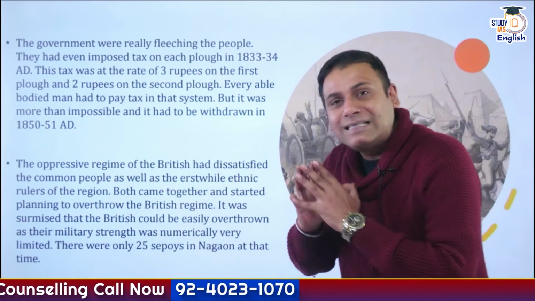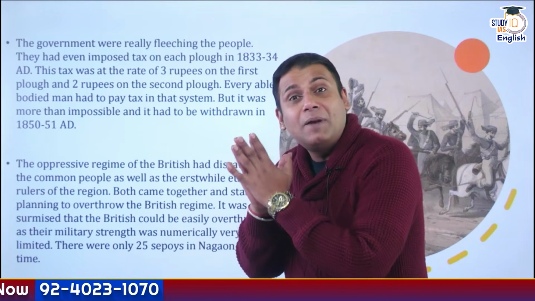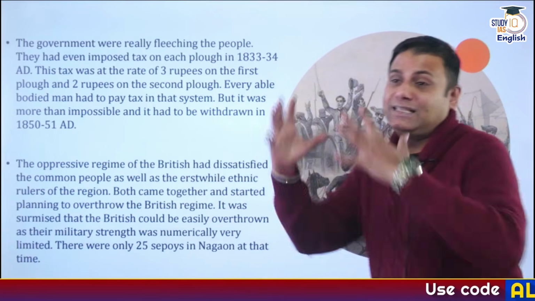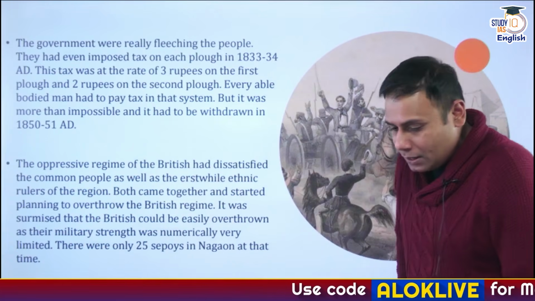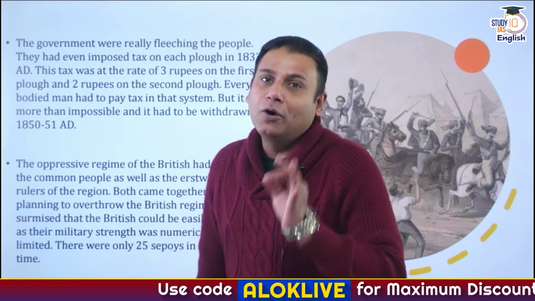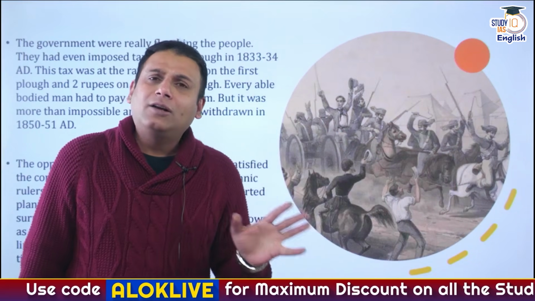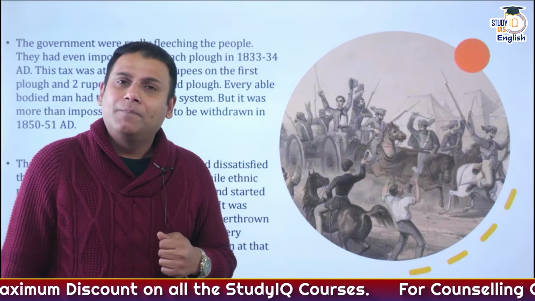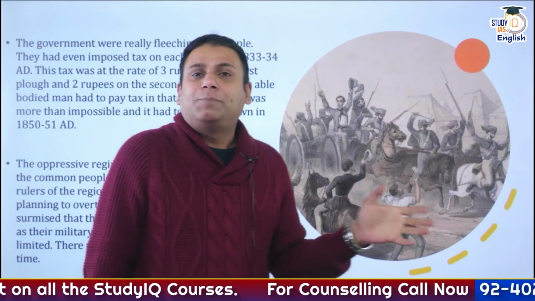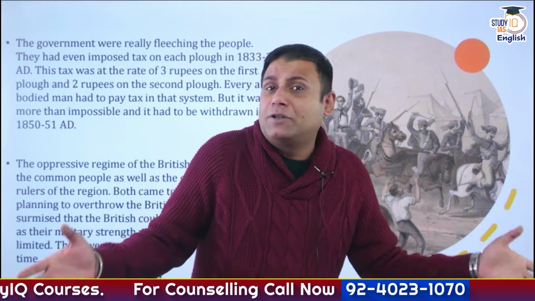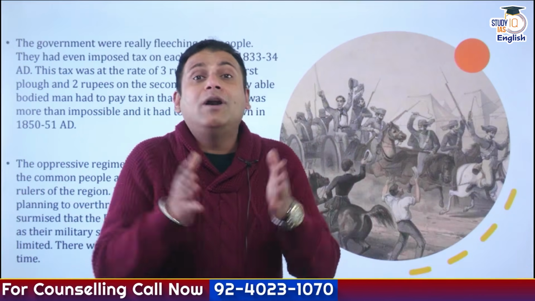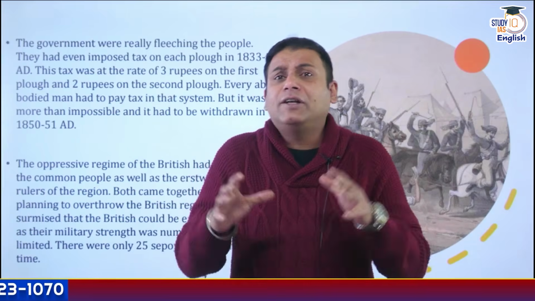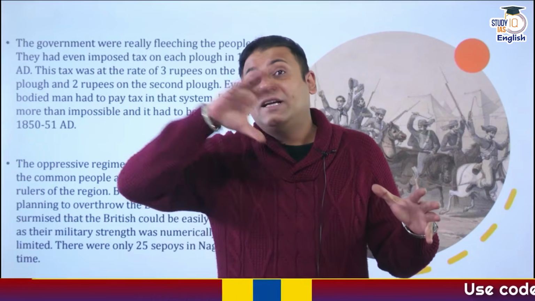This was a simple nexus between the British tea planters and the British administration to pauperize the peasants in this region. Okay. Now the peasants wanted to protest against this, and they thought that the British are numerically not stronger than us. In Nagaon, specifically, there were only 25 British sepoys, and we are outnumbering them, so we can overthrow them.